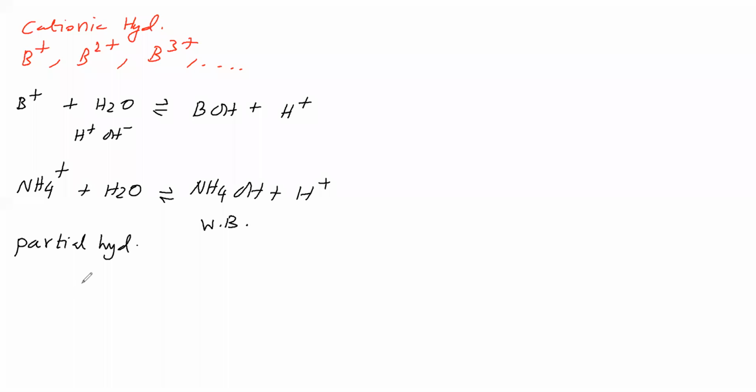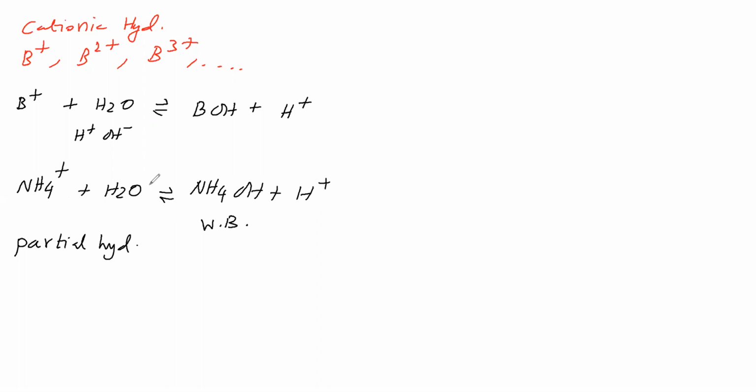Which cations will not undergo hydrolysis? Alkali metal cations: Na plus, K plus, Rb plus, cesium plus. Among alkaline earth metal cations, barium 2 plus will not undergo hydrolysis. The rest of the metal cations can undergo hydrolysis to give the respective hydroxide and H plus.